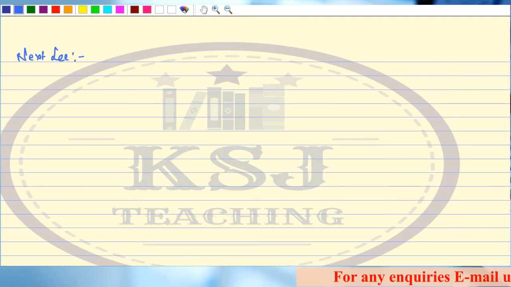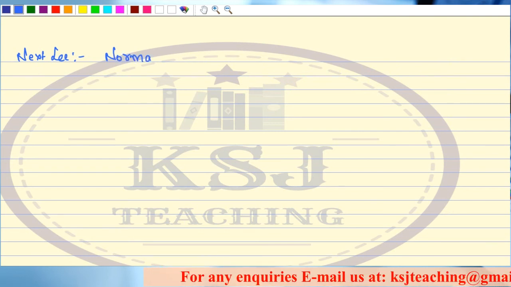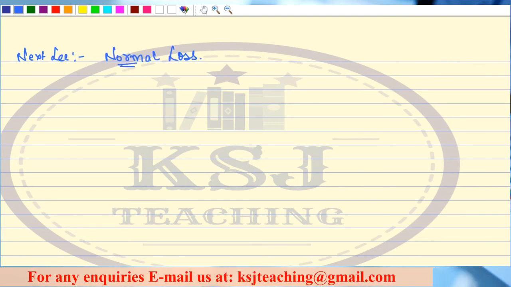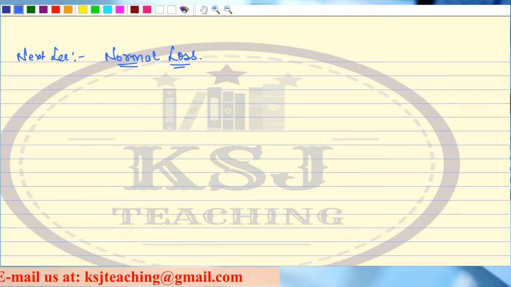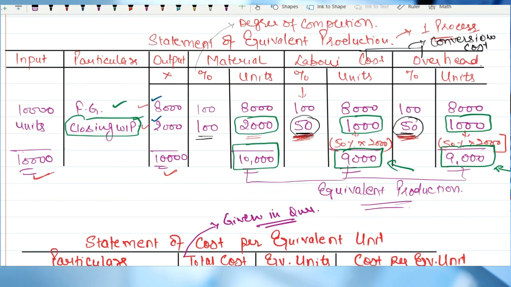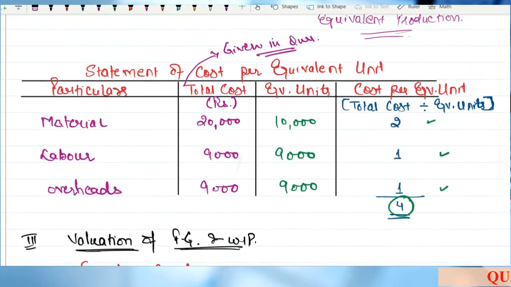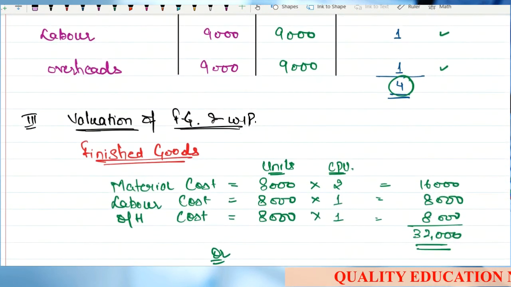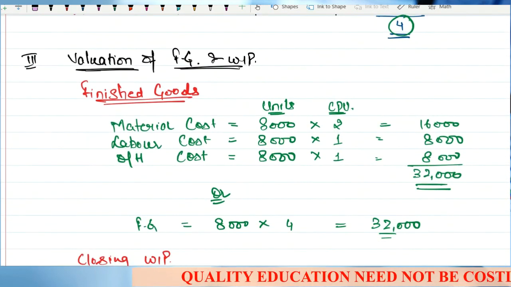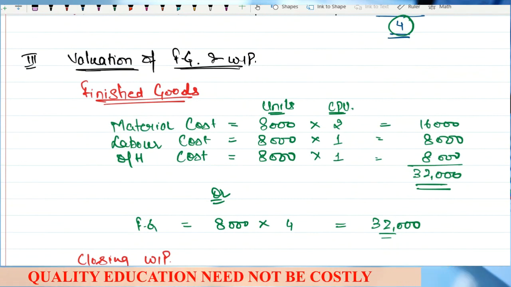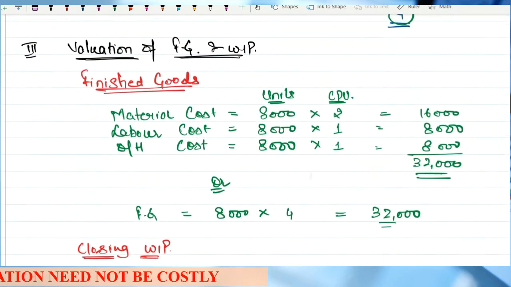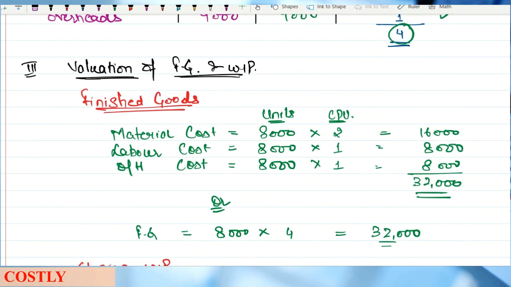In the next lecture, we'll talk about the treatment of normal loss, that is, how this normal loss is to be treated in the statement of equivalent production, in the statement of cost per equivalent unit, and in the valuation of FG and WIP, how all these treatments are to be done. Now, before we end this lecture, in this question, if you are asked to prepare the process account, what will it look like?